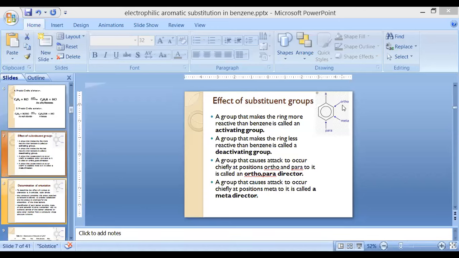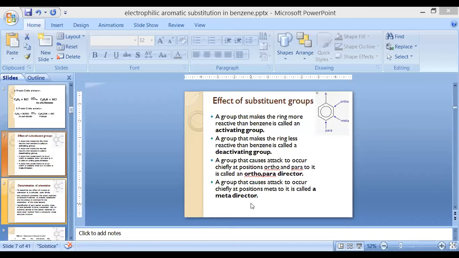Some of the functional groups are both directing, that is ortho and para directing, so those compounds are known as ortho para director. And a group which causes attack cheaply, so there is a smaller amount of functional groups acting on this position, is known as meta director.